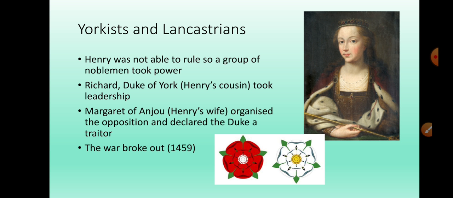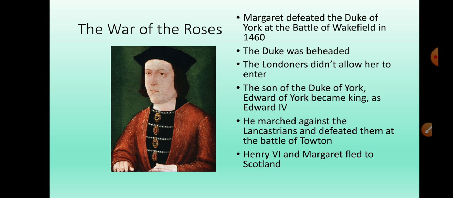As a symbol of the two sides, the Yorkists, the followers of the Duke of York, their symbol was the white rose, and the Lancastrians. So the Lancastrians were the followers of Henry VI and Margaret. Their symbol was the red rose. And of course, their conflict went into history as the War of the Roses.